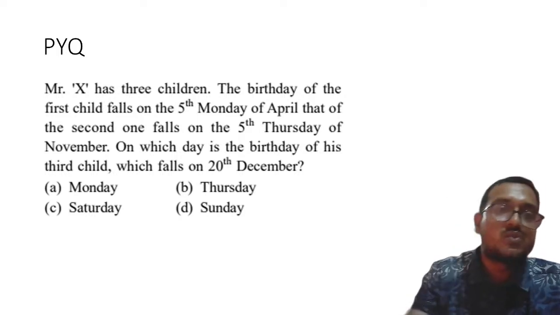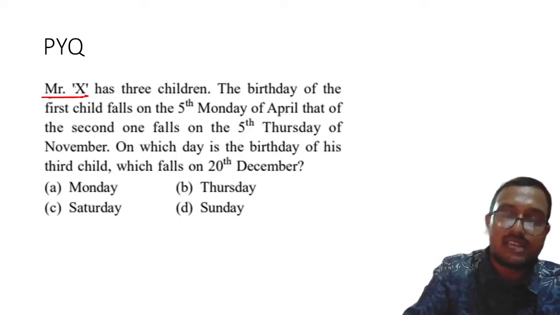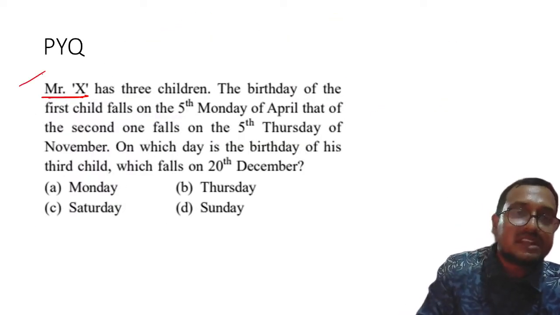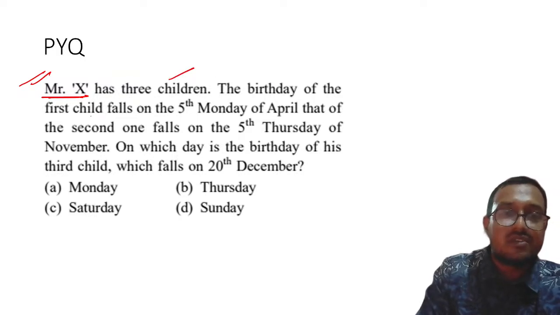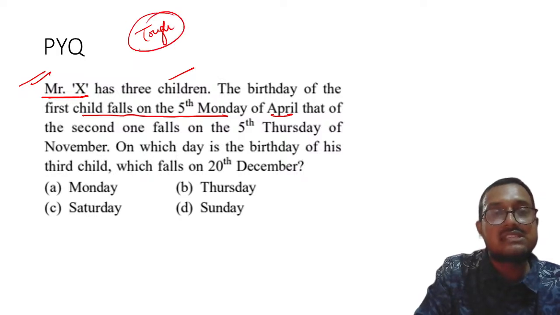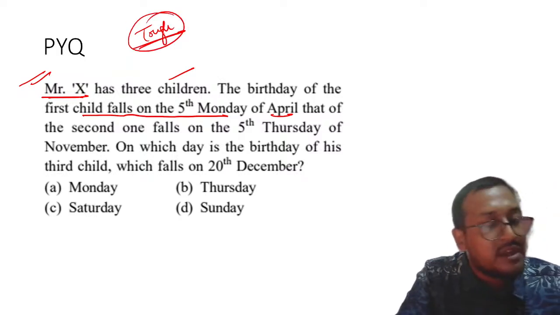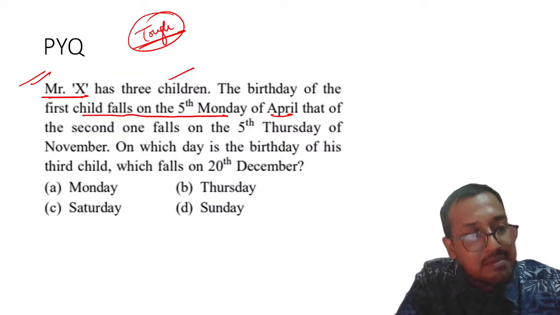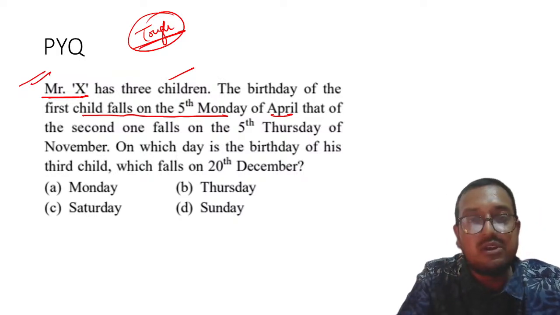Okay. Now, my dear students, this is the last question of the day as far as I remember. Yes. Mr. X has 3 children. The birthday of the first child falls on 5th Monday of April. This was a tough question. To be frank, prima facie, if you see this the first time, it is a tough question. But yes, if you try to apply the mind, you will be very easily able to solve it.